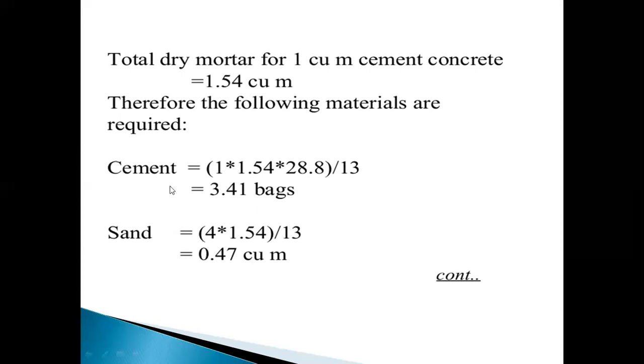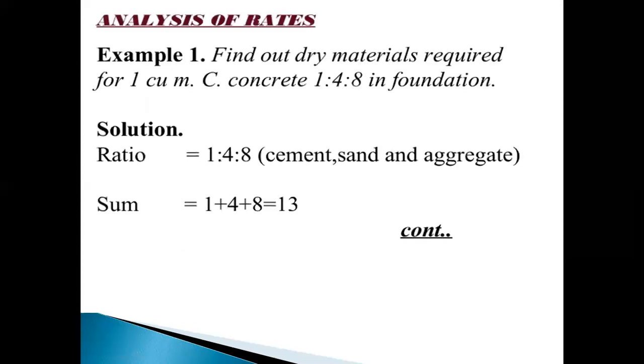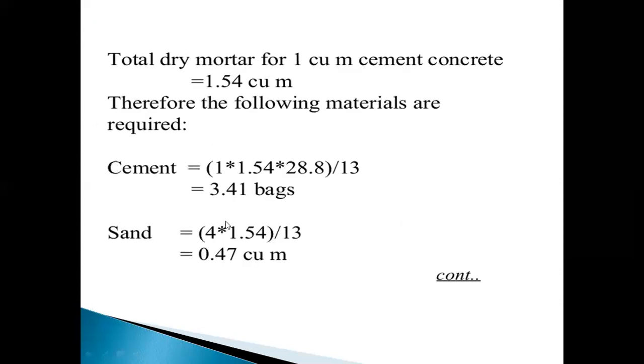The following materials are required: cement equal to, for 1 cubic meter, 1 into 1.54, divided by 13, and multiply with 28.8, then convert into bags of cement. Calculating this equation, finally cement bags are 3.41 bags.